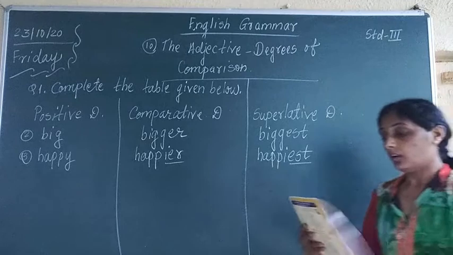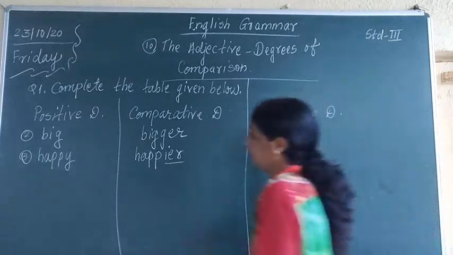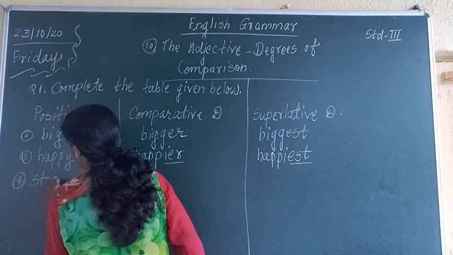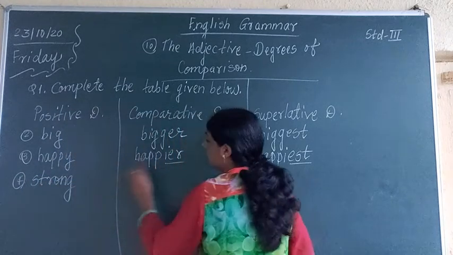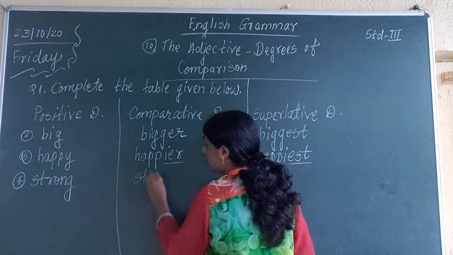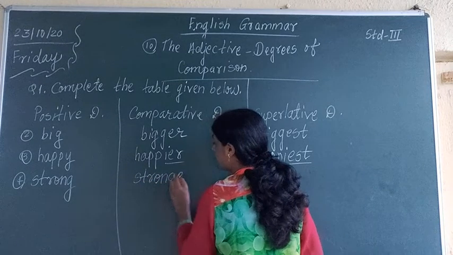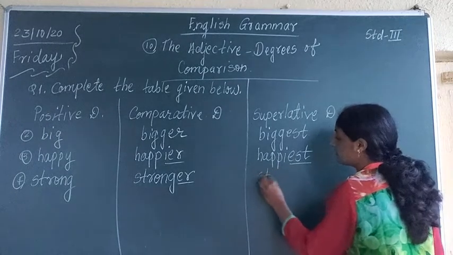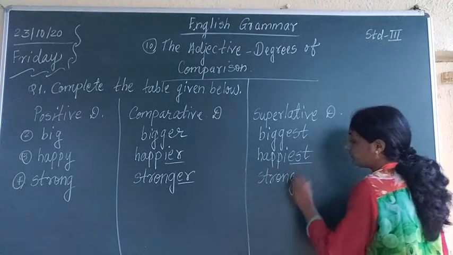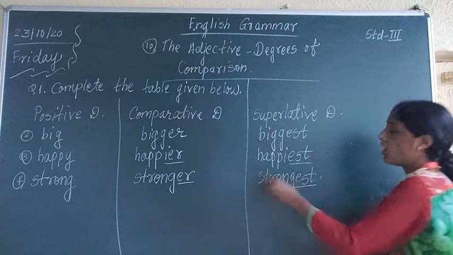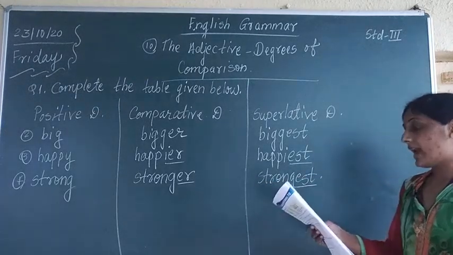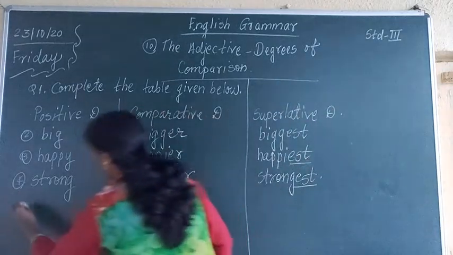Next, the fourth one is strong, S-T-R-O-N-G, strong. In comparative degree we have to add what? ER. So what will it become? Stronger. And in superlative degree it becomes strongest. Strong, stronger, strongest.